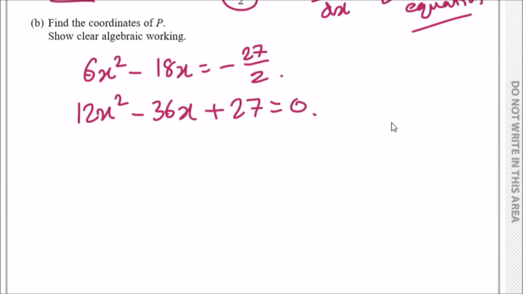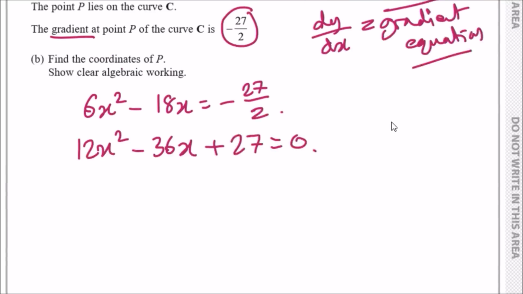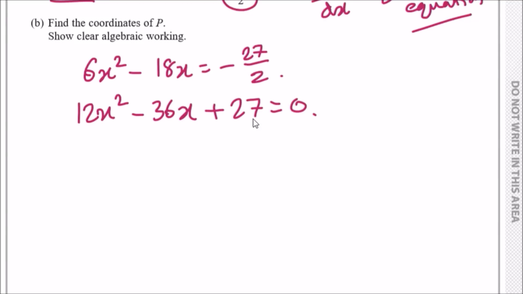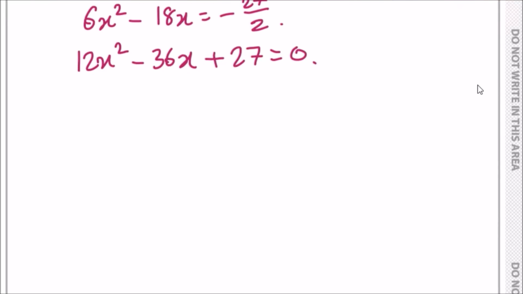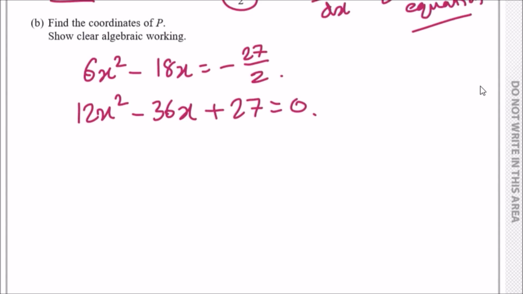So now we have a clear quadratic equation. Okay, can we do anything else? Can we simplify this just to make it easier for us? Yes, you can. I'll just divide this by 3 to simplify it. So I get 4x squared minus 12x plus 9 equals 0. And I think that's the best you can do.